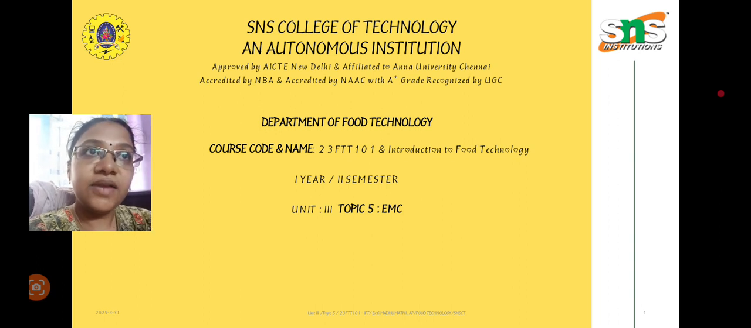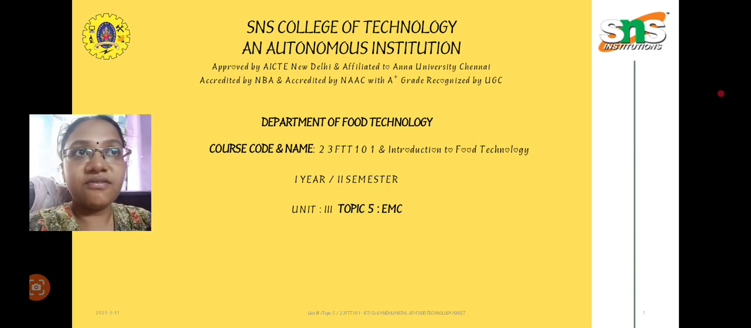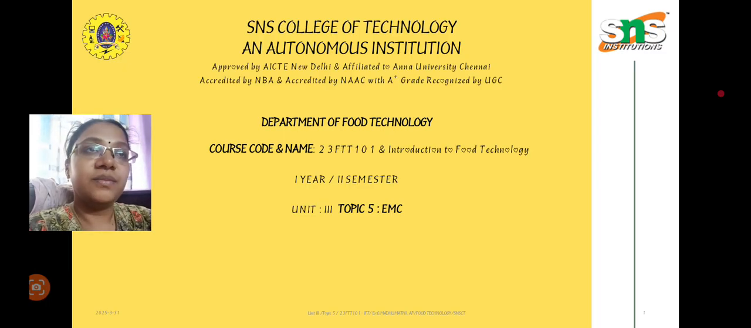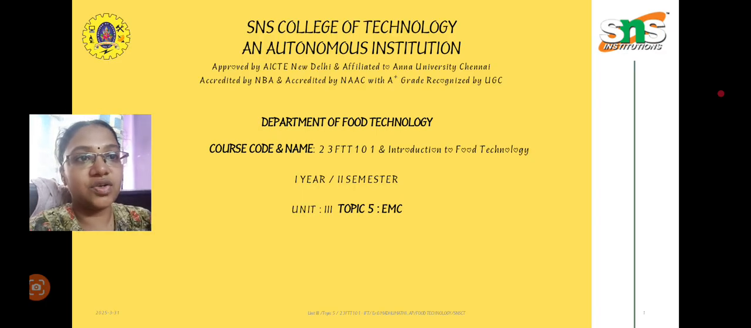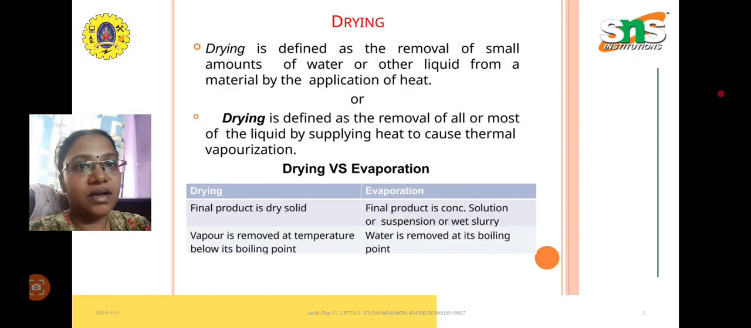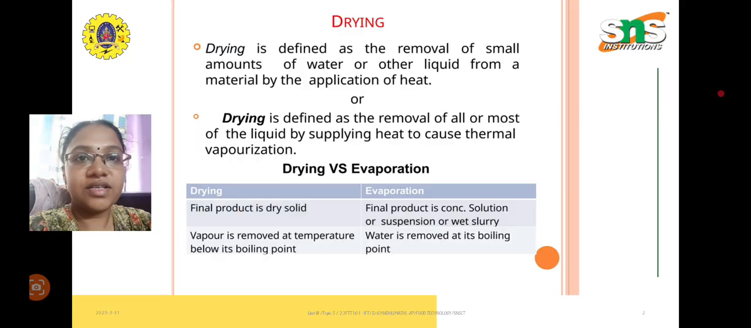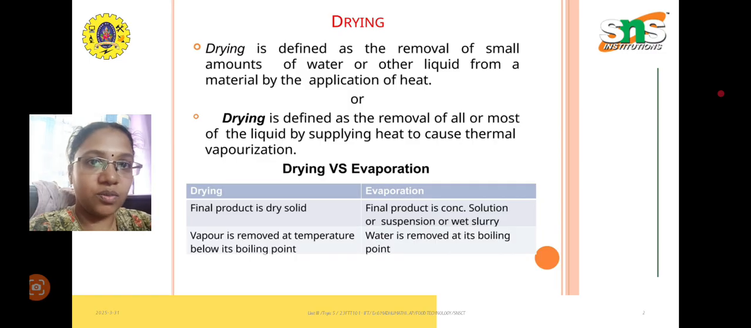So this equilibrium moisture content is also an important phase that occurs during the study of the rate of drying. This EMC plays the major role. Coming to this, just like a recap, drying, as we have already seen, is defined as the removal of small amounts of water or other liquid from a material by the application of heat, or it is nothing but the removal of all or almost most of the liquid by supplying heat to cause thermal vaporization.